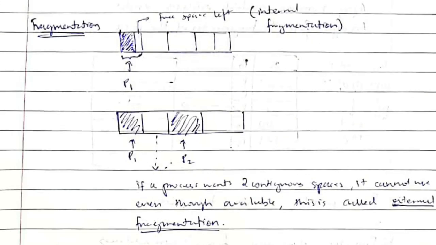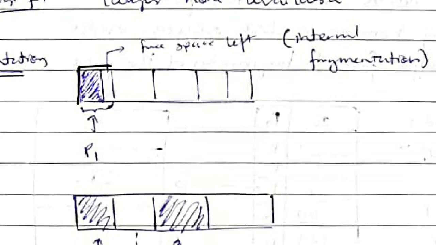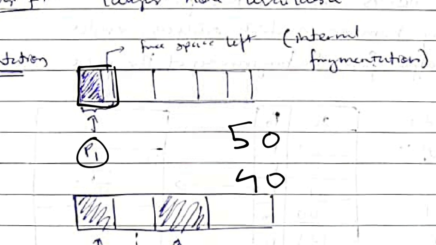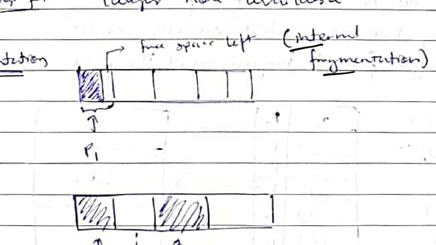Fragmentation basically means free space which is left. There are two types: the first is internal, the second is external. Internal means, see here, suppose this total space is 50, and P1 is just 40. So here space is left, right? That cannot be used by any process, because it is only 10 and no process is so small that 10 spaces will be sufficient for it. So here wastage of memory will happen. That's known as internal fragmentation.